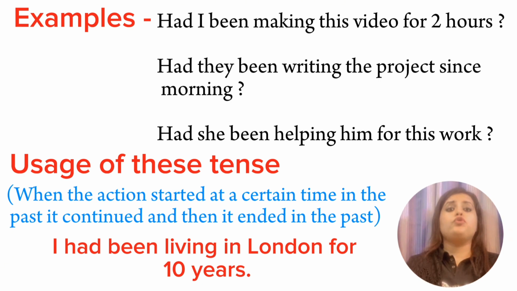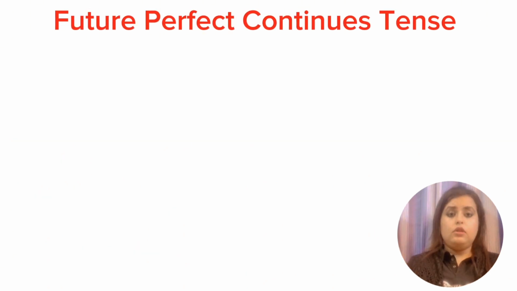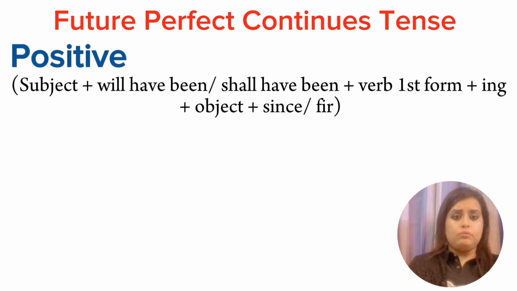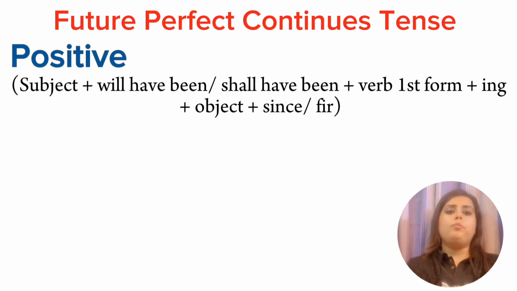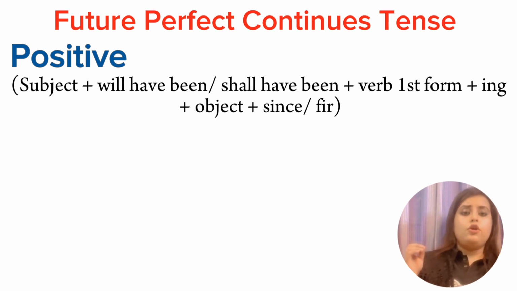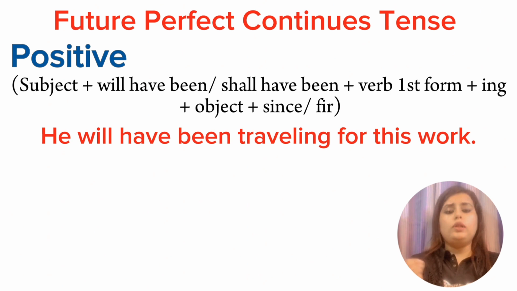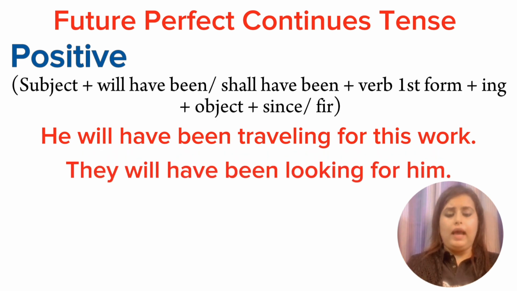Okay, now let's move towards our last tense, that is future perfect continuous. So the rule will be: subject plus will have been or shall have been plus verb first form plus ing plus object followed by since or for, which we can even skip in some sentences. For example, he will have been traveling for this work. They will have been looking for him.